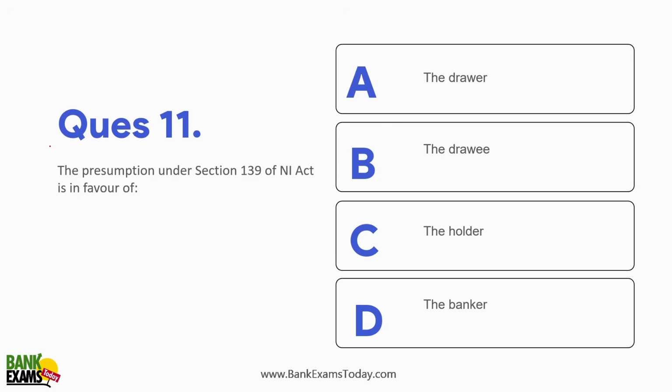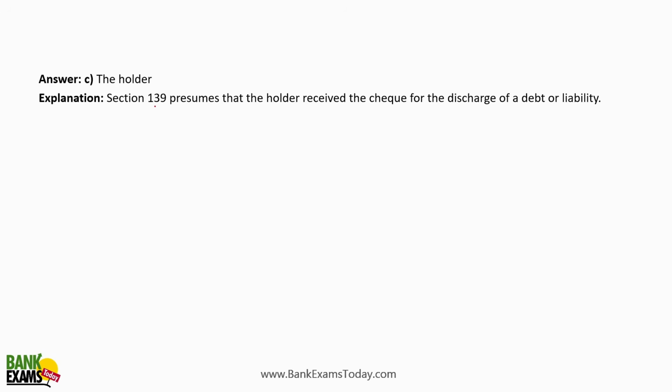The presumption under section 139 of the Negotiable Instruments Act is in favor of the holder. So section 139 presumes that the holder received the check for the discharge of a debt or liability, right? So who's going to prove?